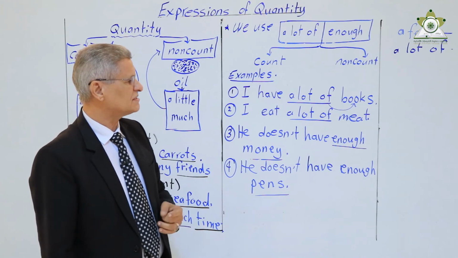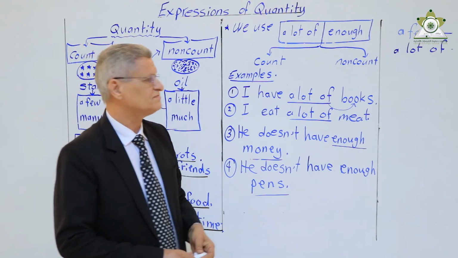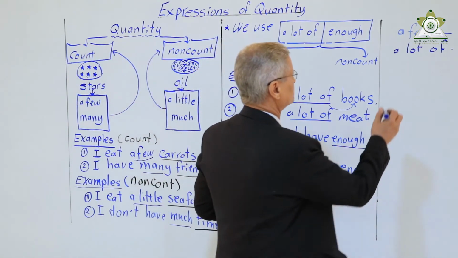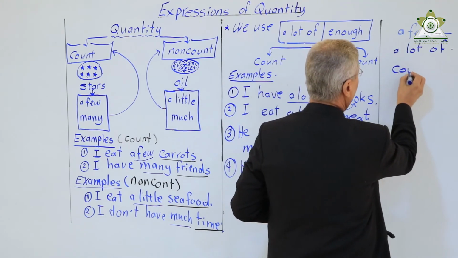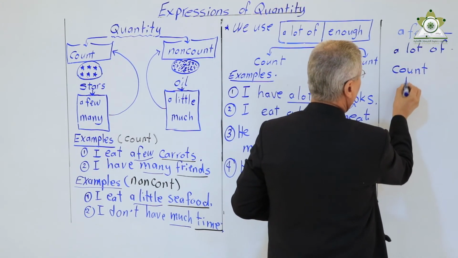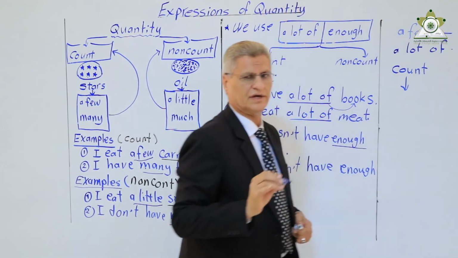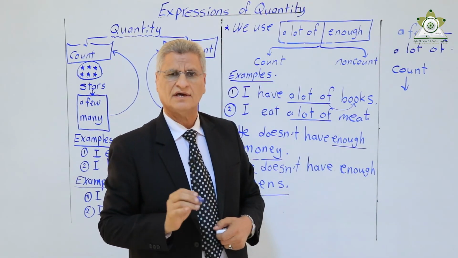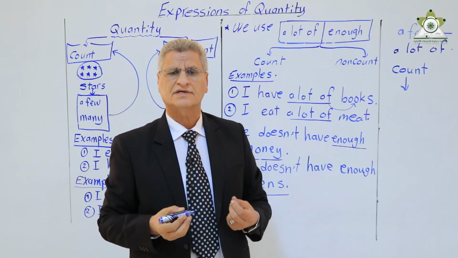If you want examples for count, every word that ends with s is called count.